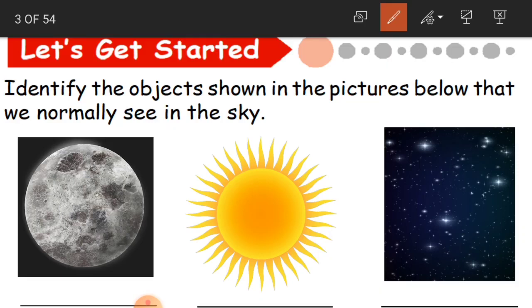Okay, now let us identify the pictures. So what is this? This is the moon. Okay children, this is moon, and this picture is nothing but the sun. S-U-N, sun. Okay, and what are these? These are the stars, very beautiful stars which twinkle in the nights in the sky. Very beautiful to see that.